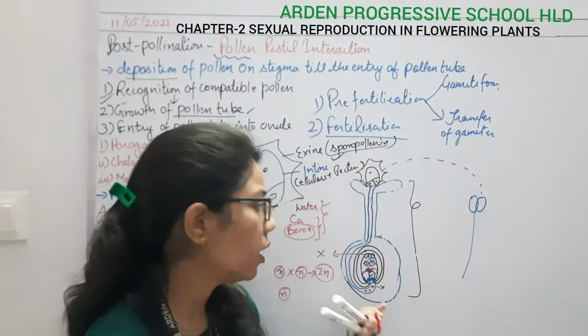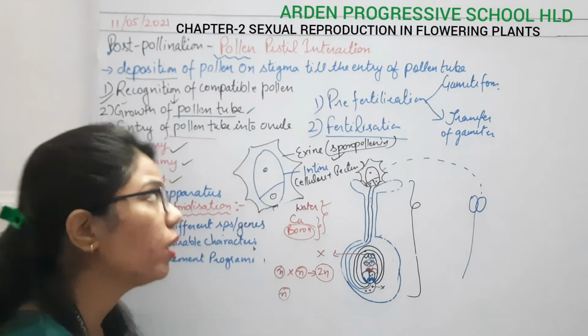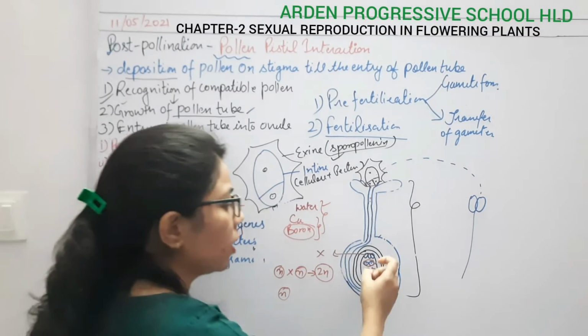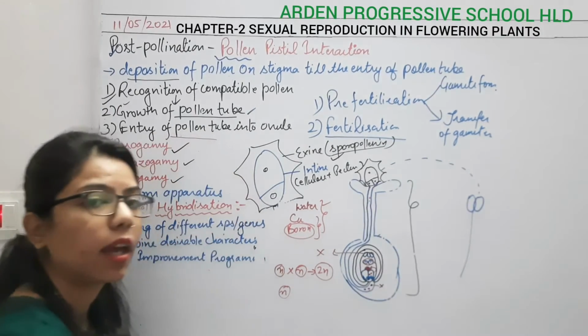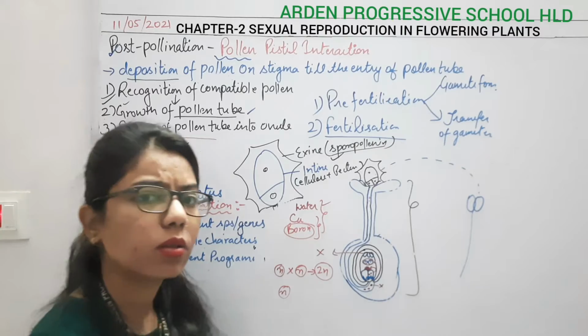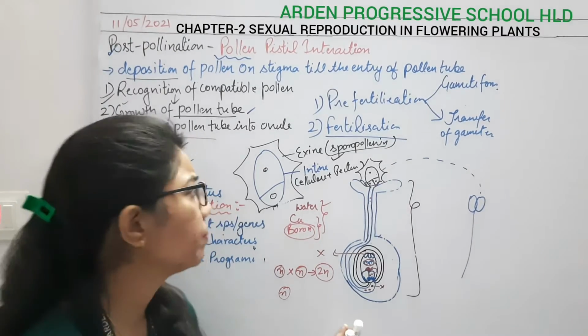So here what we have to understand is how the pollen is interacting with the pistil part, and which part is going to enter inside the embryo sac. Okay, so that much we have completed in this one.